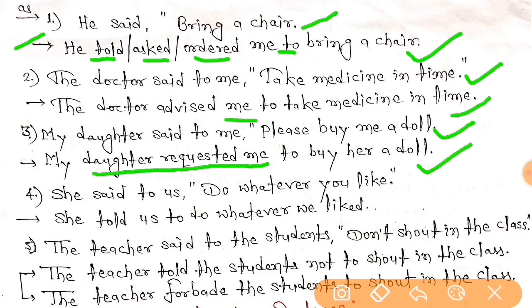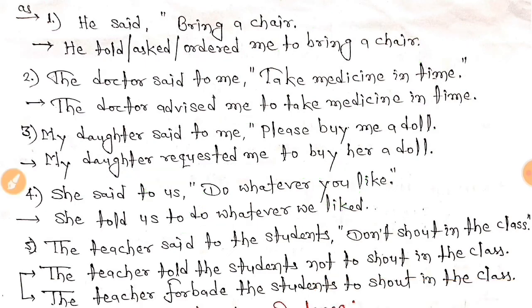Fourth one, she said to us, do whatever you like. She told us to do whatever we liked. Second person means object. Object is us. So here you have to write it as the subject we, right? Okay. Now the last example is the teacher said to the students, don't shout in the class. The teacher told the students not to shout in the class.